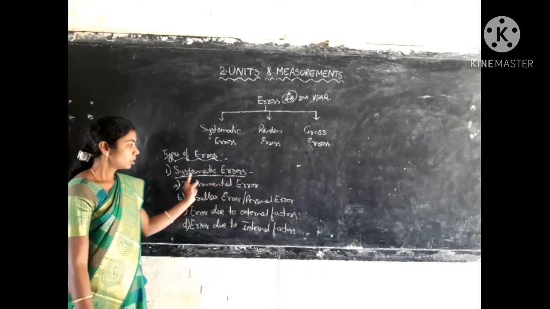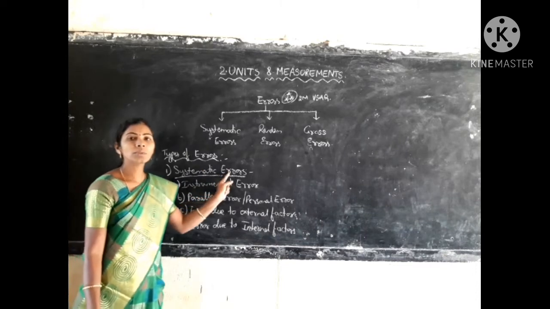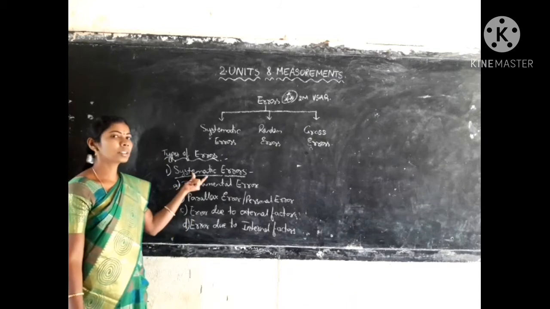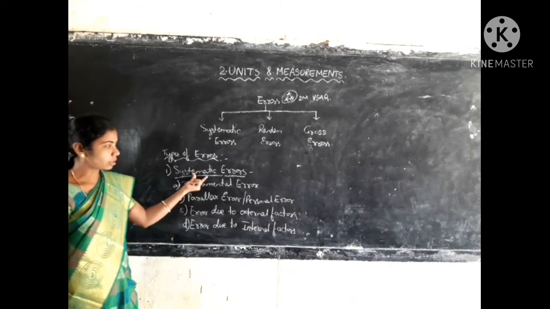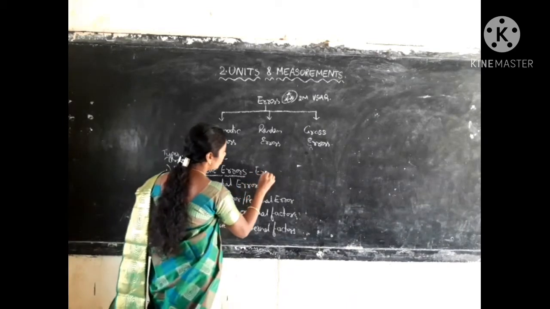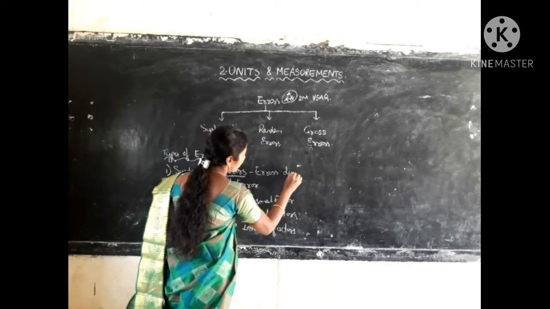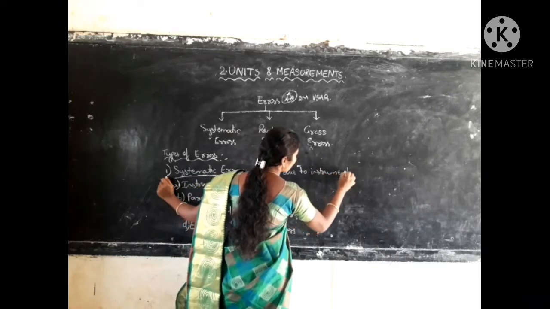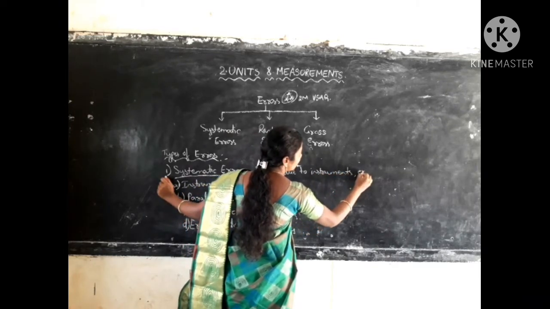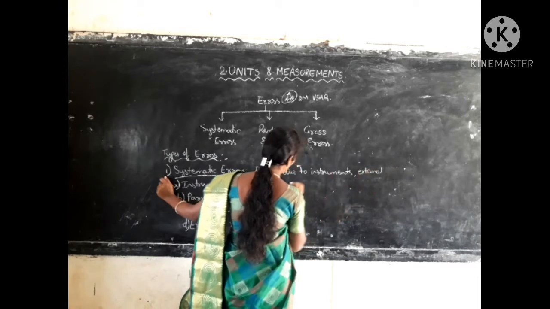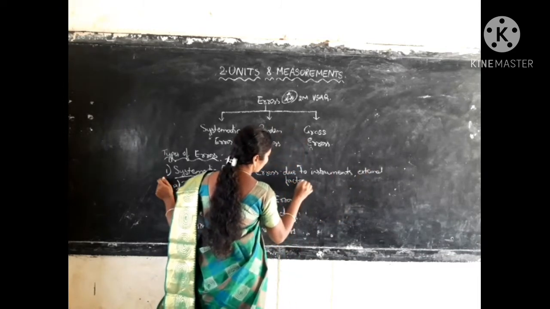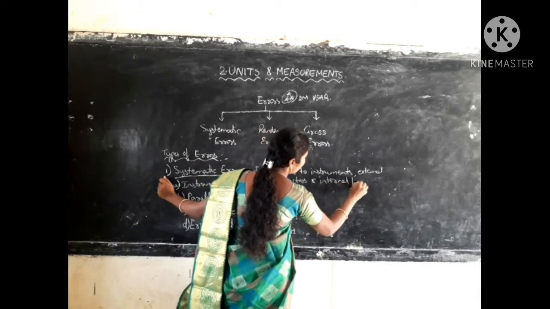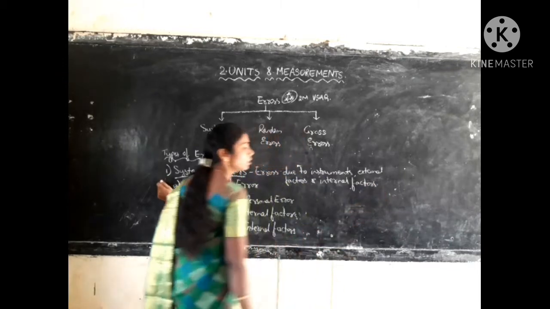Once again I repeat, systematic errors are the errors which are caused due to either instruments, external factors or internal factors. Those types of errors we call systematic errors.